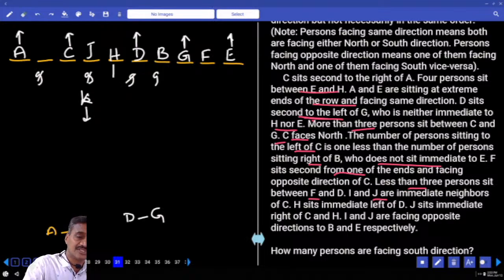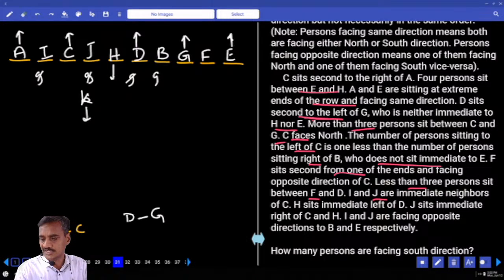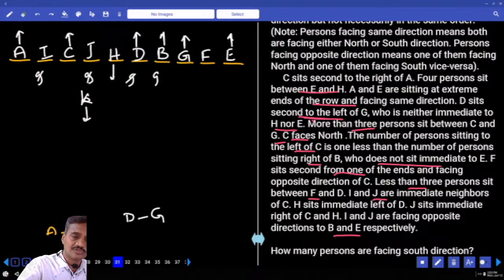Now J is here, H must be facing south. Then only J is to the immediate right of these two. Then who is the person left over here? I is the person left. I and J are facing opposite directions, opposite to B and E respectively. E is facing towards north, and B must also be facing towards north. Then I and J must be facing towards south. Done?